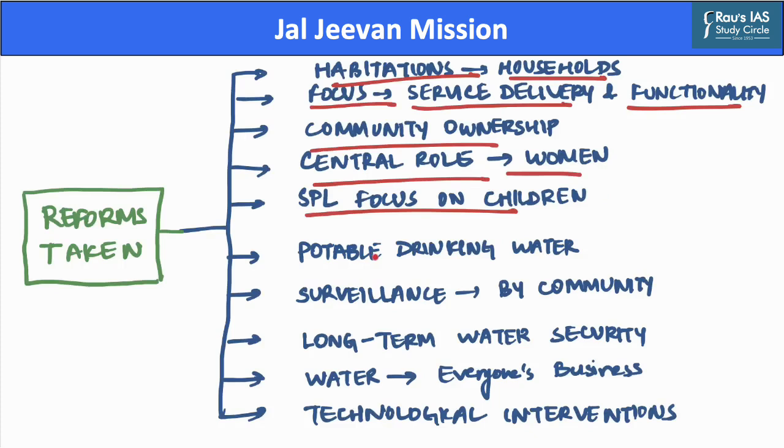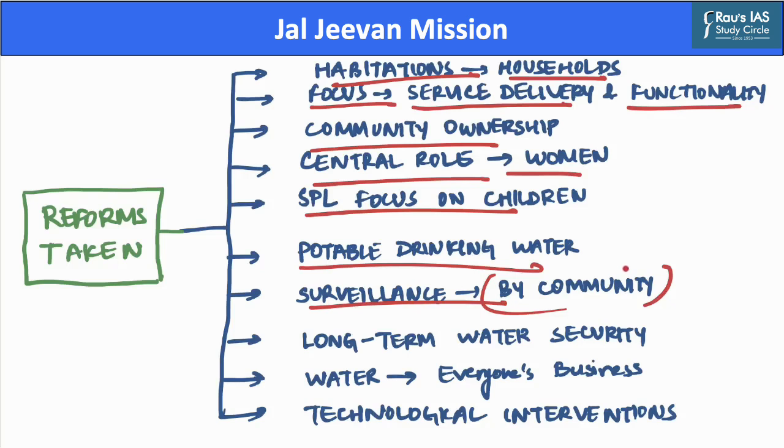Also, the mission offers potable drinking water in quality affected habitations, as infants and children are more susceptible to waterborne diseases. Hence, under the Jal Jeevan Mission, the provision for water supply in schools and Anganwadi centers has been made a priority.